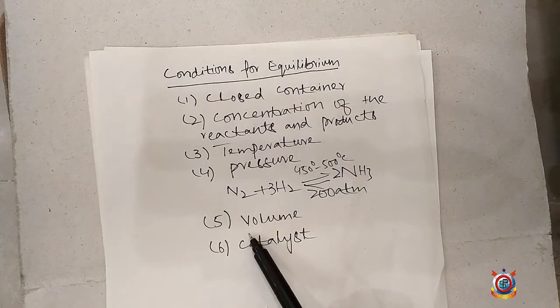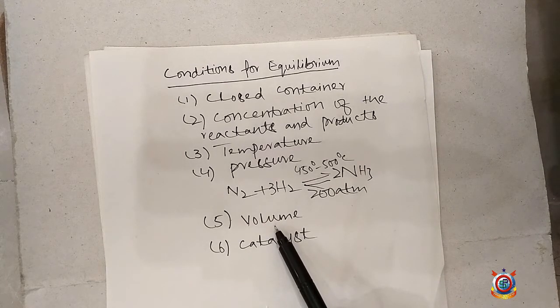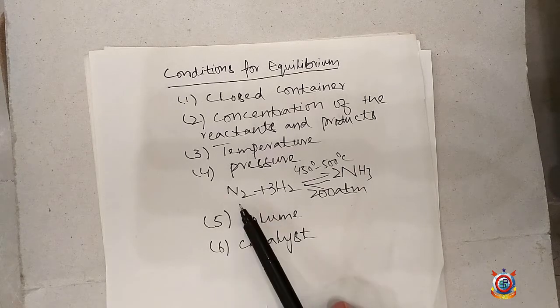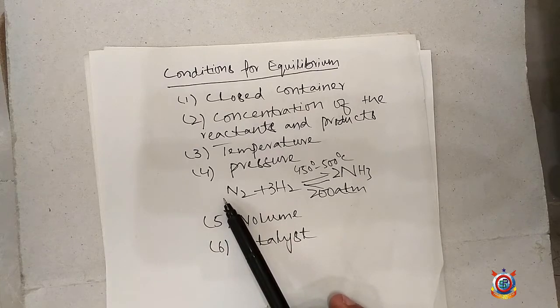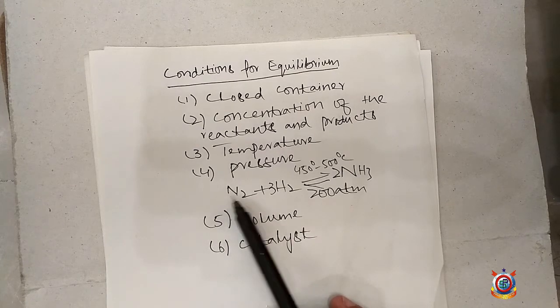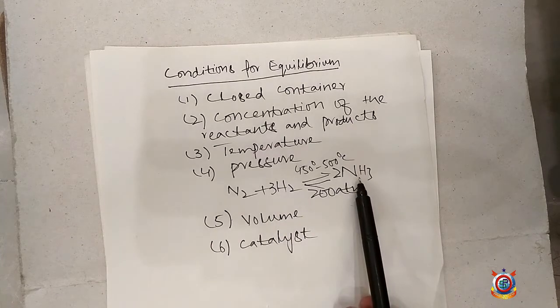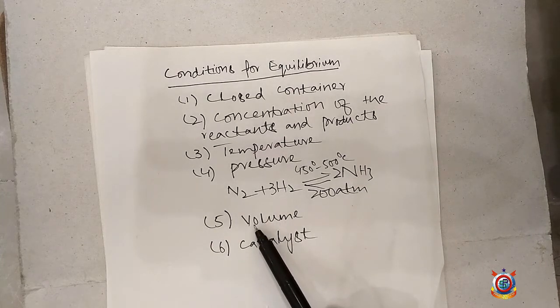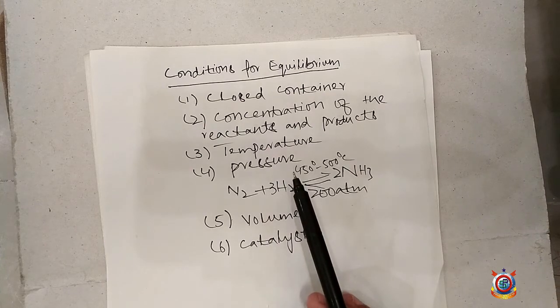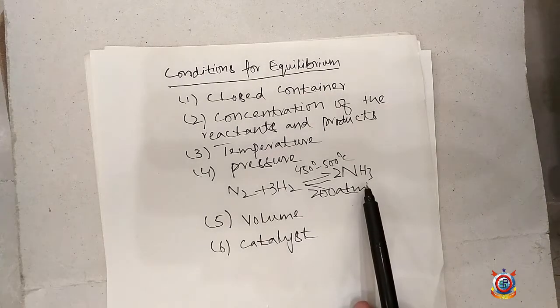The fifth condition is the volume. For example, in a given reaction, it requires 1 volume of nitrogen gas and 3 volumes of hydrogen gas to form ammonia gas. Therefore, volume is also a condition for equilibrium in a chemical reaction.